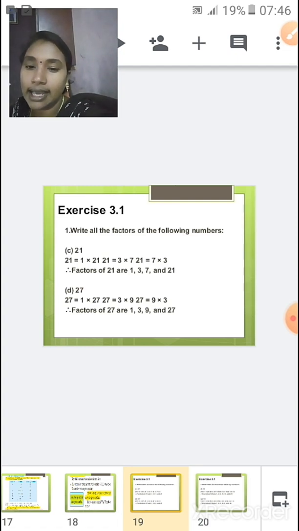So we take it as 1 and 27. Universally it is 1 and 27 for all the numbers. Next, 27 will go in 9 tables 3 times and in 3 tables 9 times, right? So the factors of 27 are 1, 3, 9 and 27.